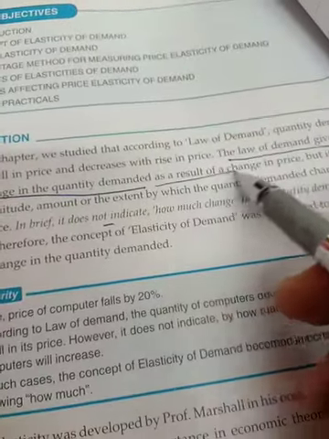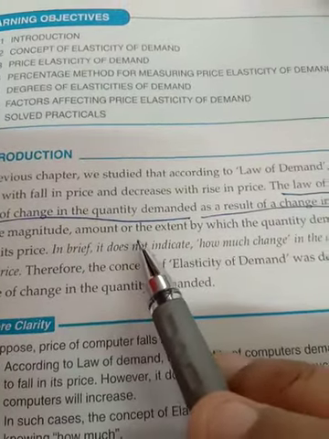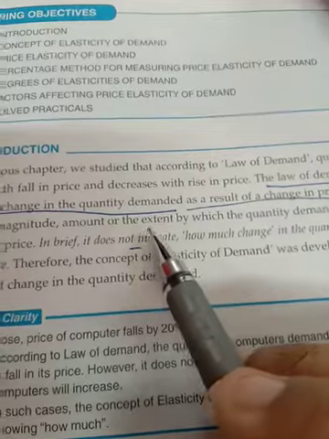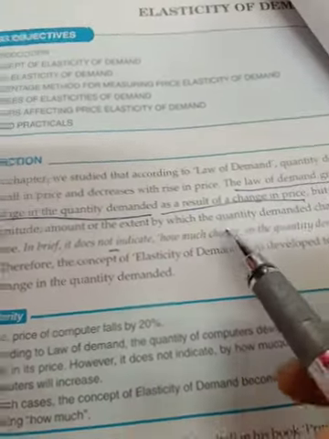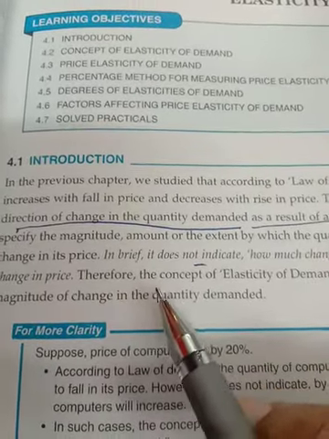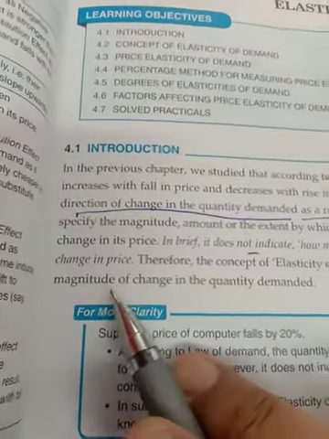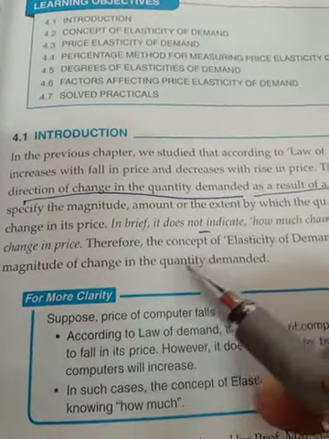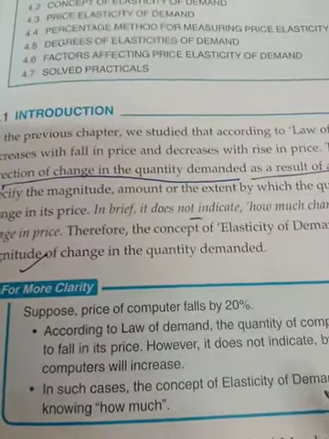As a result of change in price, but it does not tell us how much. Magnitude means how much, and that is not told by the law of demand. This question, how much or the magnitude of the change, is answered by the elasticity of demand. So we can say the concept of elasticity of demand was developed to measure the magnitude of change in quantity demanded. That means how much change in quantity demanded is told by the elasticity of demand, right?